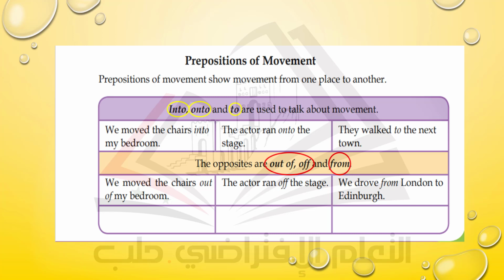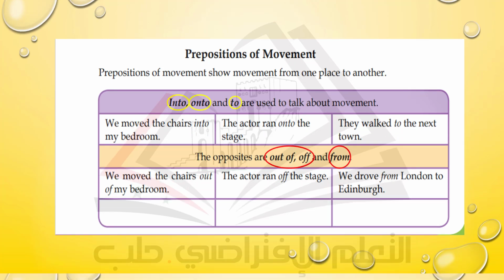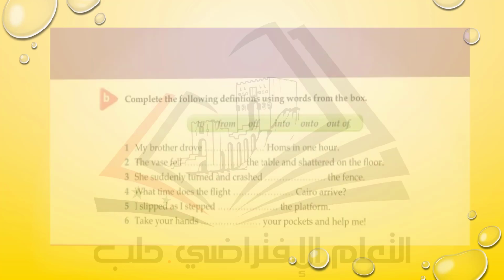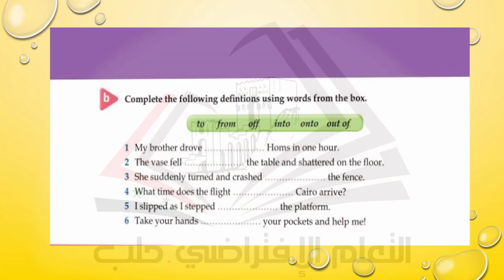Well, since we had an idea about these prepositions, let's practice using them in an exercise. Let's see what we have here. Look at the exercise here. Complete the following definitions using words from the box, okay? My brother drove Homs in 1 hour. Again, my brother drove Homs in 1 hour. What is it? Come on.